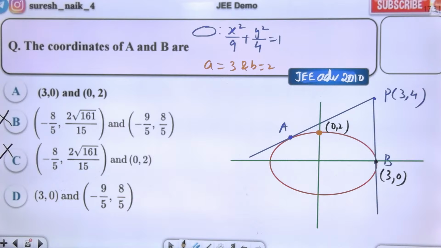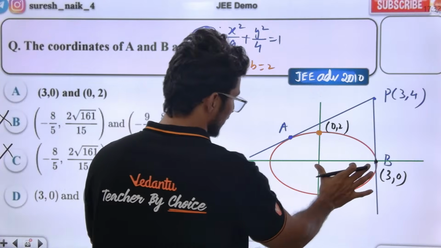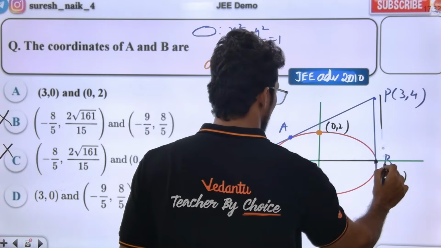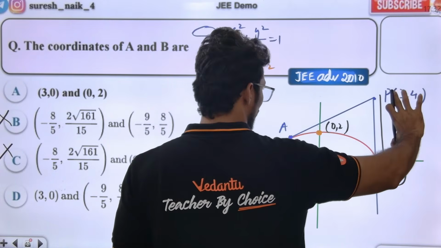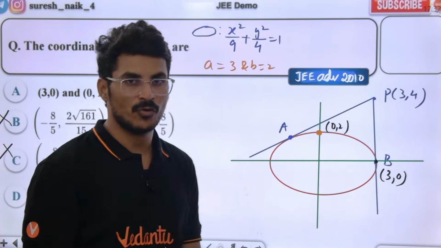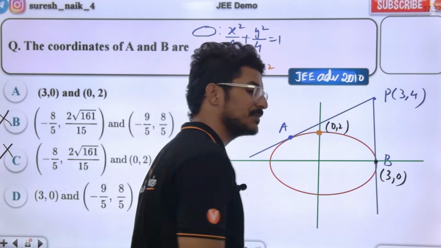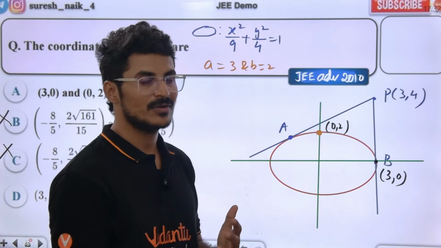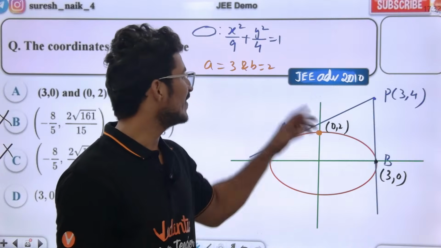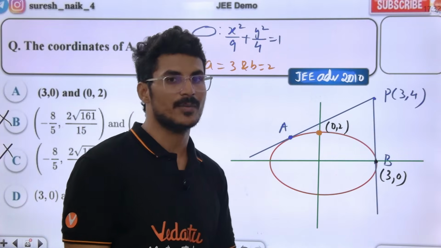How 3,0, sir? Tell me. This length is x, this length is y. So total 3,4: the y length is 4, the x length is 3, and that is the point 3,4. Now what is this? This is the vertex of the ellipse, which is a,0. Are you getting the point? The a value is 3,0, so definitely this tangent should pass through 3,0 only.